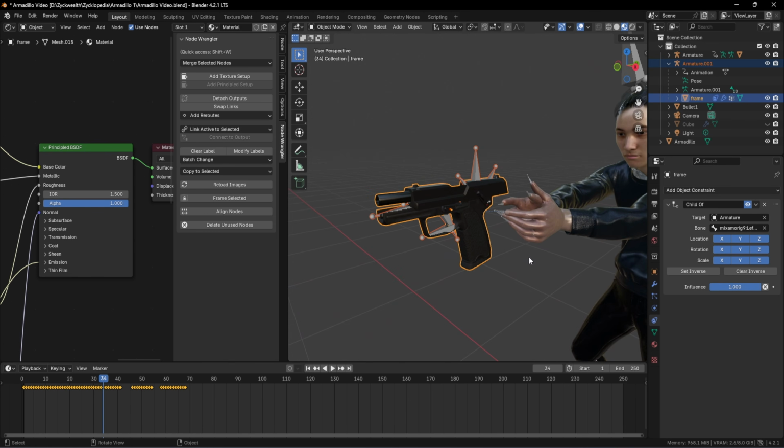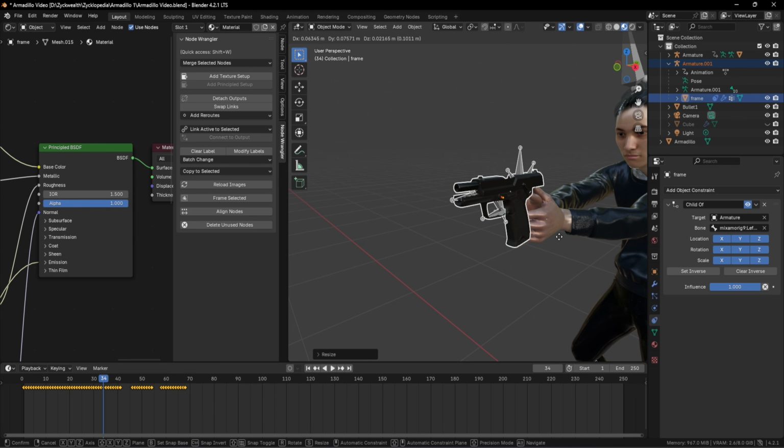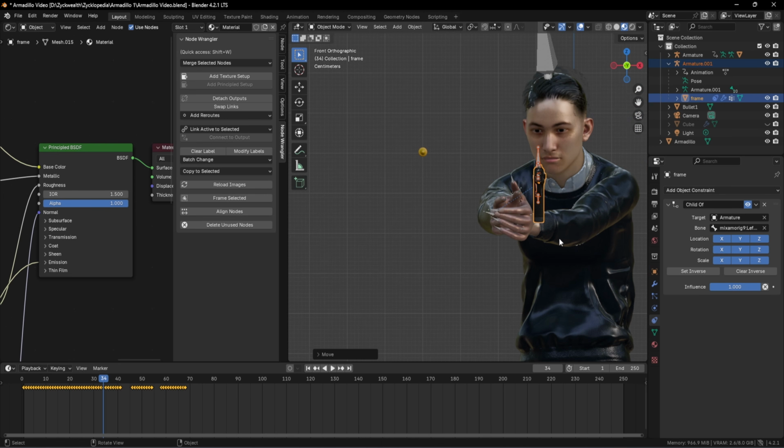Right now, we have to scale our gun like this. We have to move it closer towards our character's arms. And to place it more accurately, we can click on 1. Then we can click on G and place it over here. Then we can go to the side view by clicking on 3.